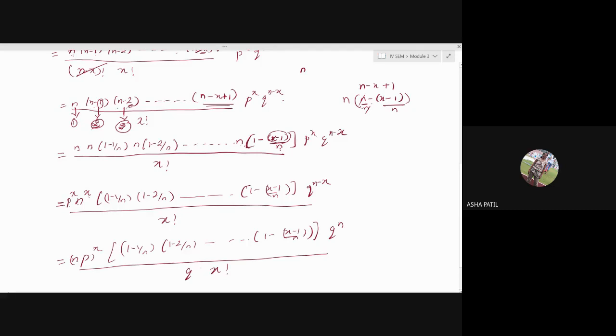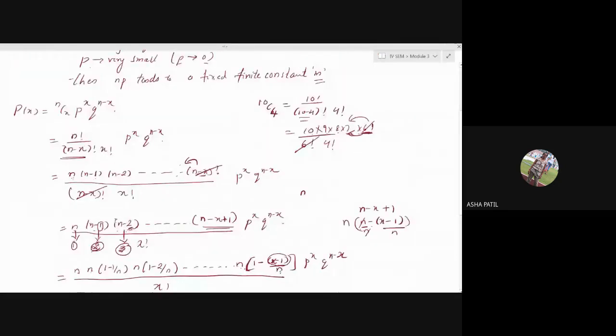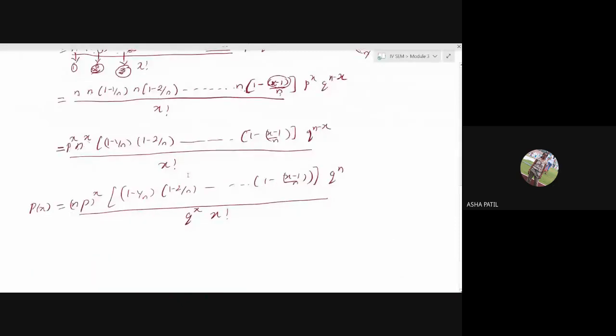Now what is this? This is your p of x only. This is for the binomial expansion that we have written. We started with the binomial distribution function, we have just simplified it and we have obtained this term.